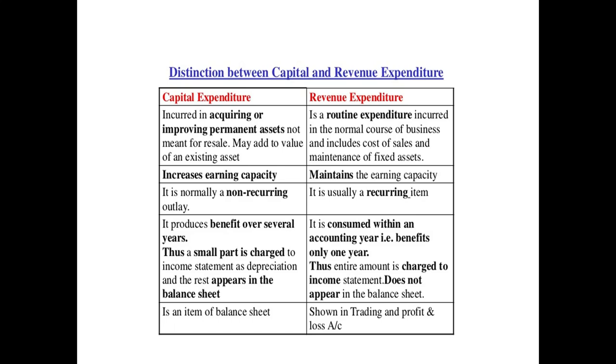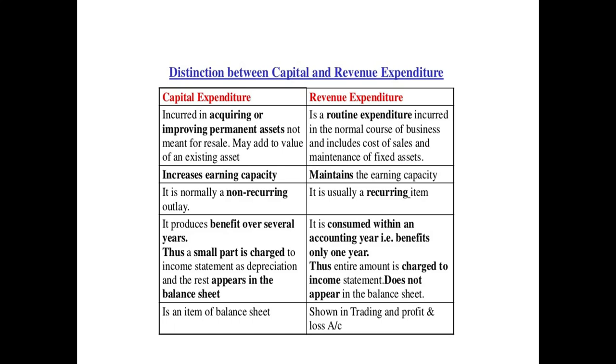Now let me tell you the difference between recurring and non-recurring. Recurring means daily expenditures. All those will be taken into revenue expenditure. Non-recurring means it does not take place frequently. This expenditure you don't do frequently; you do it once in a while. Do you buy plant and machinery for a business daily? No. As long as it serves the business, you're going to use it. Then if it becomes rotten and all, you're going to throw it off or resell it, isn't it? So that is taken into consideration as non-recurring outlay.